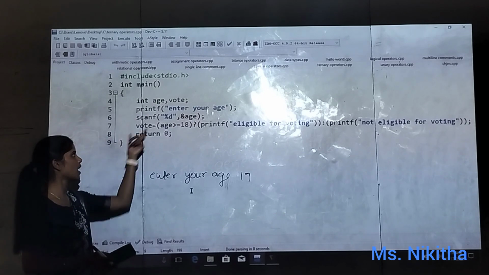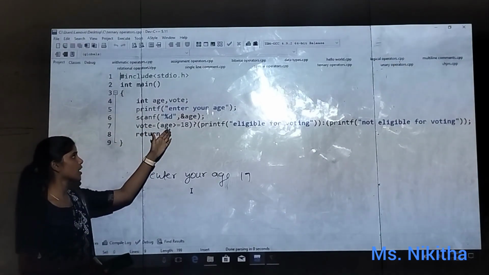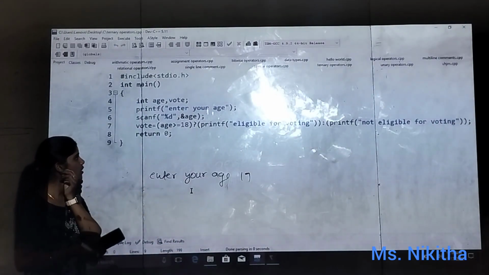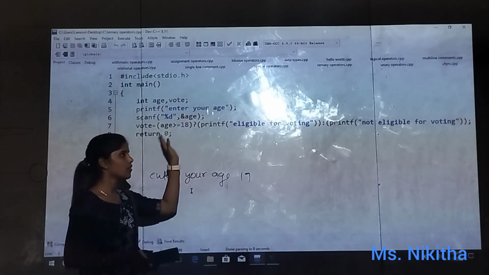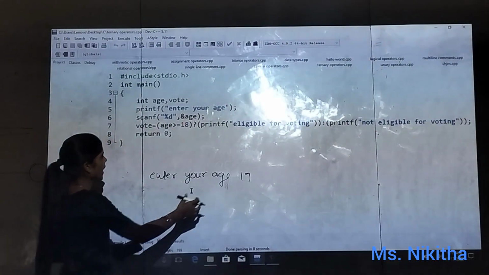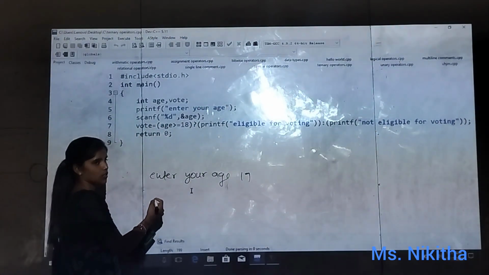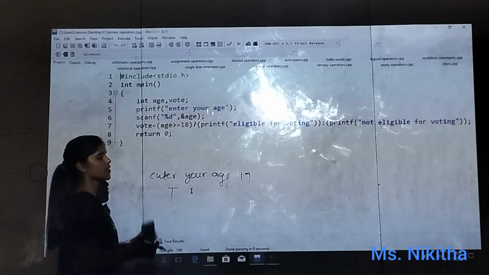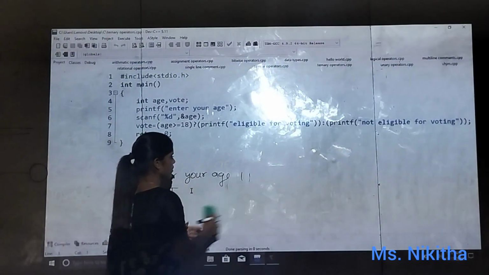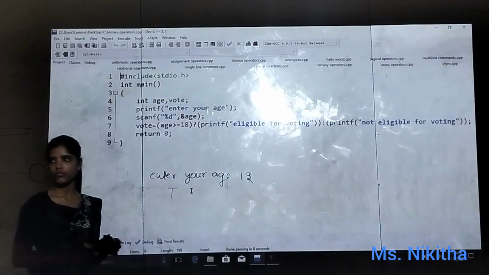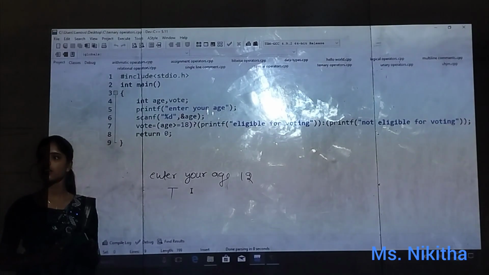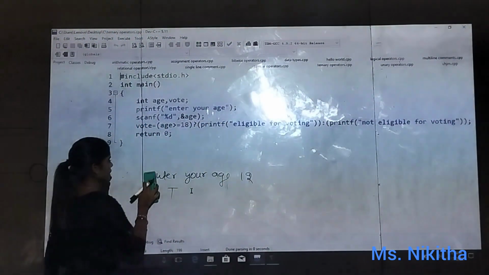Then what are we doing, if age is greater than or equals to 18, then it should print eligible for voting. If not, not eligible for voting. This has to be printed as output. So check 19 is greater than or equal to 18 or not. So condition is true. So if condition is true, what should it print? Eligible for voting. So if I am entering 12, so condition goes false. So what it should print? Not eligible for voting. Is that clear? So shall we check?